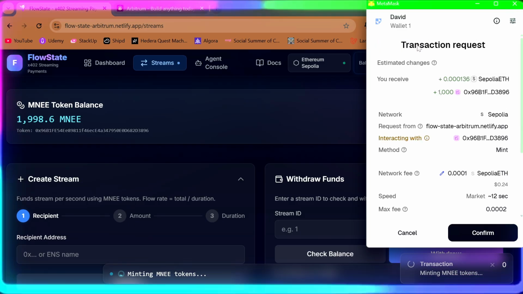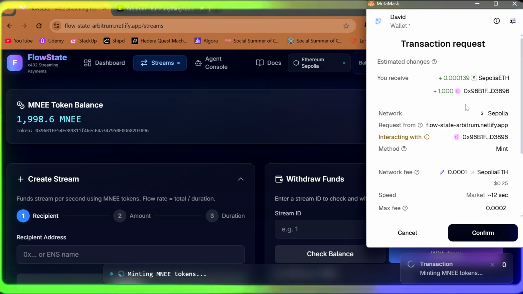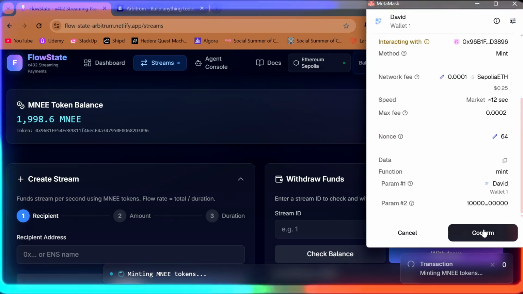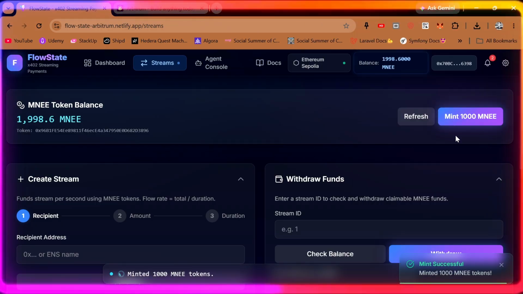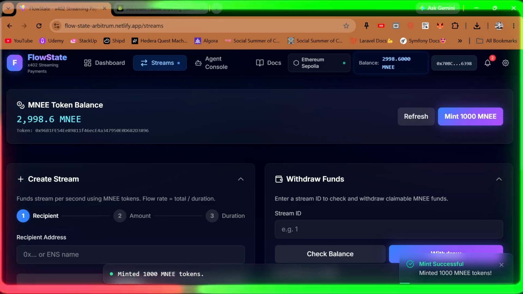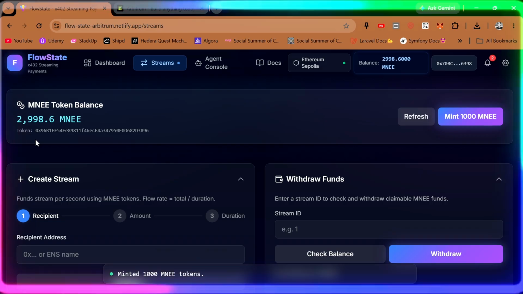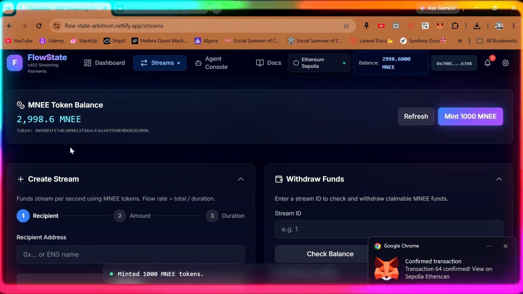As you can see here, this is the transaction request, and you can hit confirm to receive the 1000 MNEE. As you can see, it was successful, and the MNEE has been added here, from 1000 to 2000.